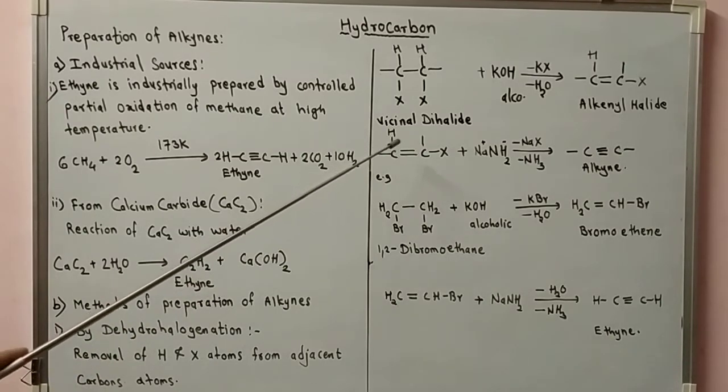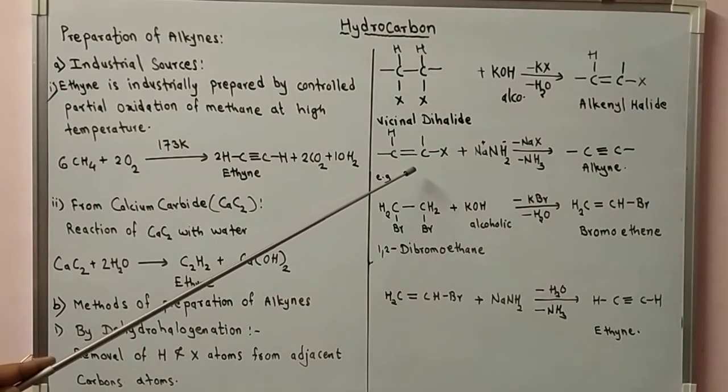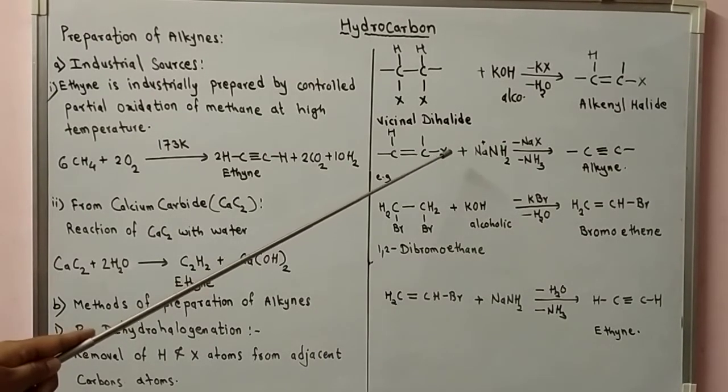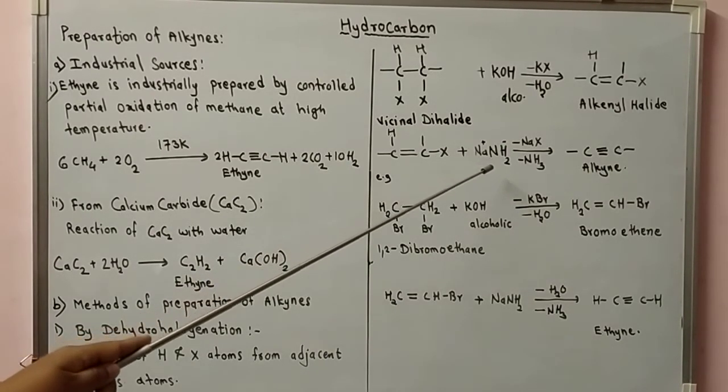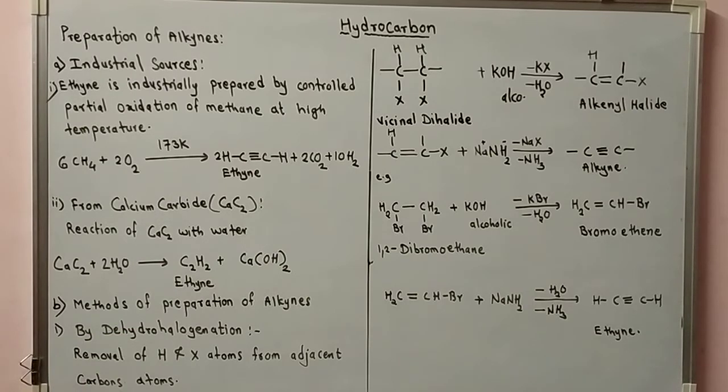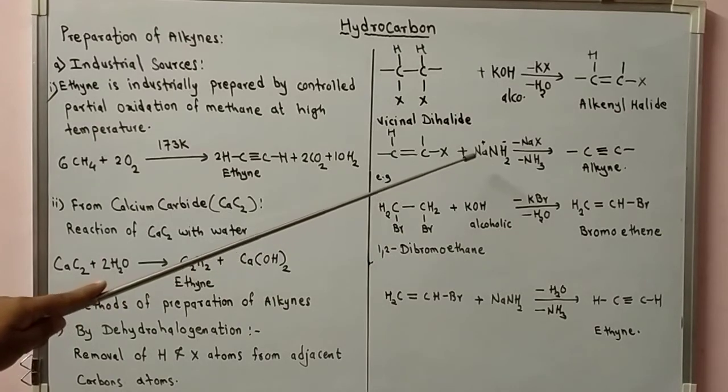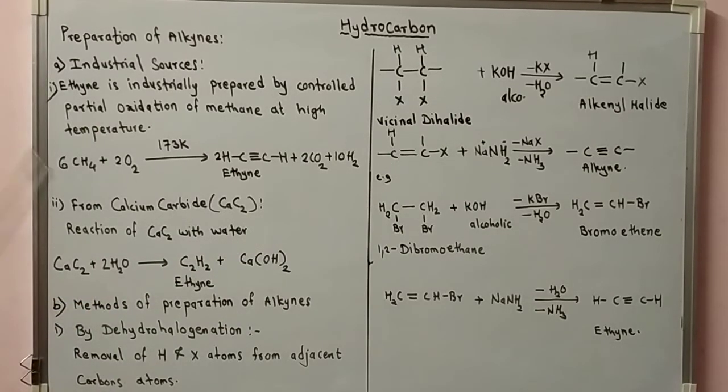Now this alkenyl halide, on further reaction with sodamide, a stronger base, is used in the second step so as to convert alkenyl halide to alkyne, as it is less reactive, and so sodamide NaNH2, this stronger base, is required for the removal of the halogen atom and hydrogen atom from alkenyl halide to form alkyne.